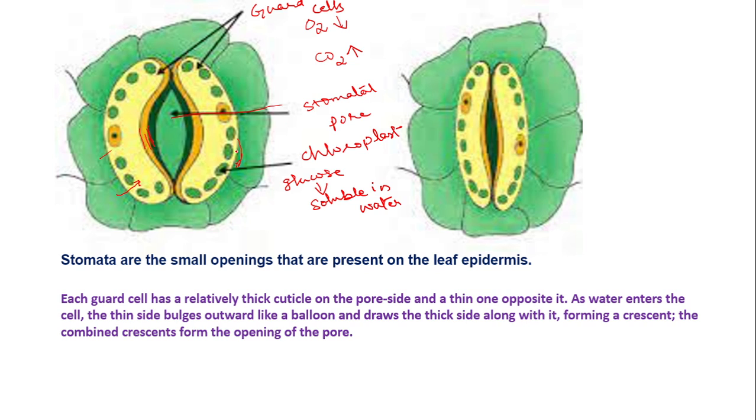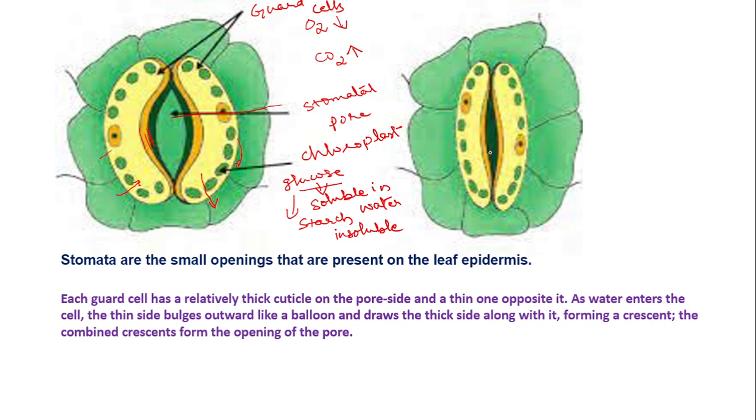Now next, after some time, glucose will be converted into starch. This starch is insoluble in water. So what happens to the concentration of the cell? The concentration of the guard cell will be decreasing. Now water will move outside the guard cell. As a result, the guard cell will be shrinking in size. So the shrunken guard cell will make the pore close.